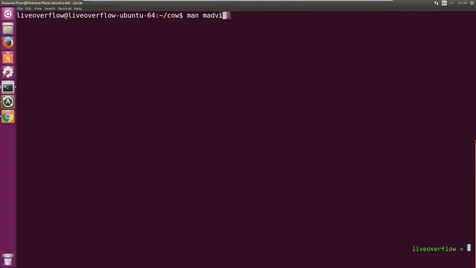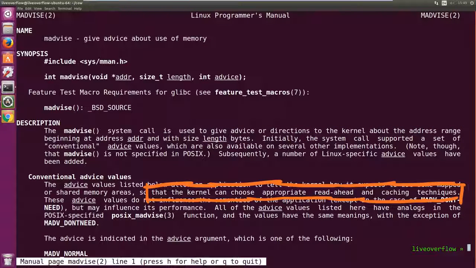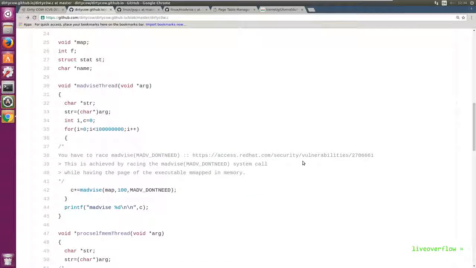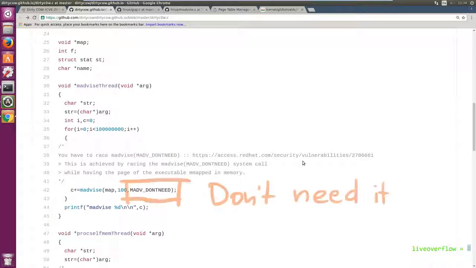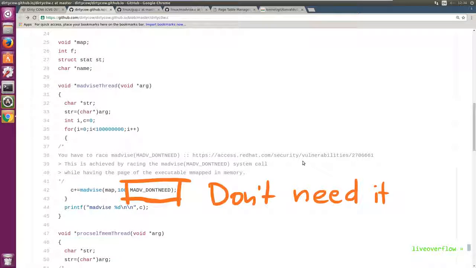So this syscall can be used for optimization reasons. You can provide the kernel some information on how you intend to use a memory mapped area, because there are different techniques for how you handle caching, look ahead, and so forth. And the one advice we give the kernel is that the memory area we mapped the file to, or at least the first 100 bytes, is probably not needed soon.